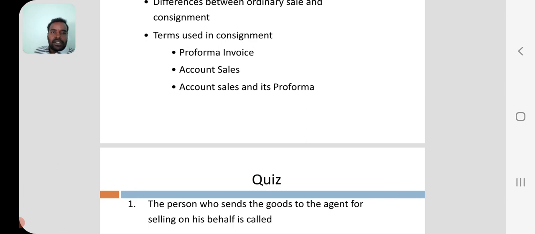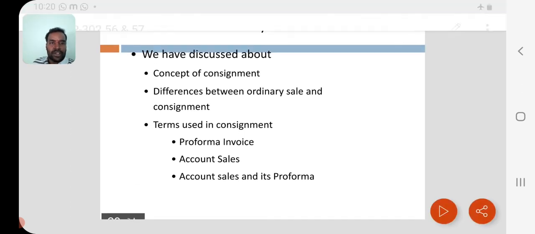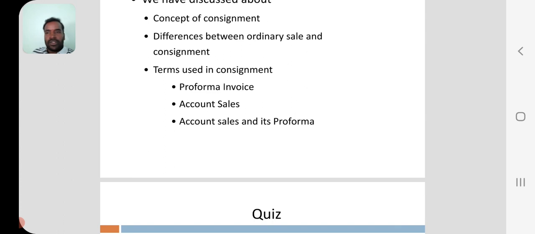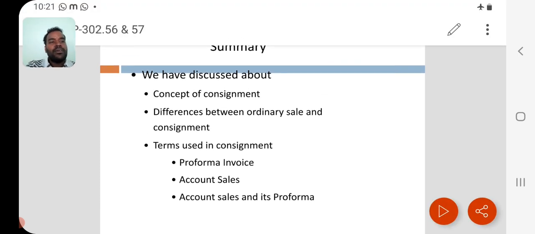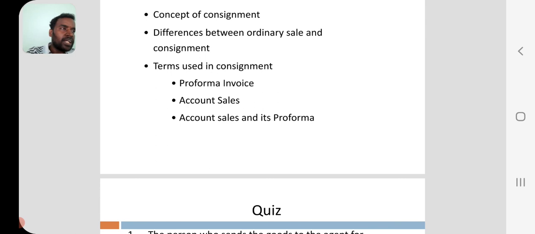And there are different types of commissions. Ordinary commission is nothing but the amount the consignee charges for selling the goods. Whereas the second one is del credere commission. While sending the goods, the consignor will instruct the consignee to sell the goods only on cash basis, but the consignee sells the goods on credit basis.